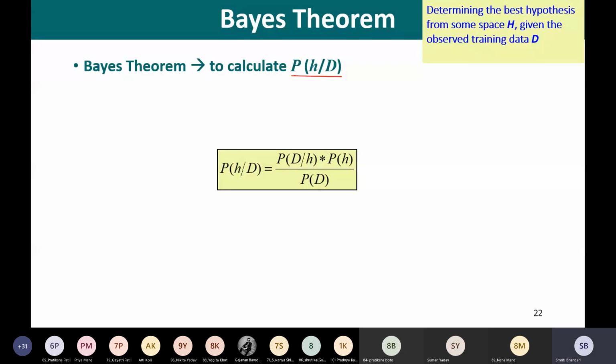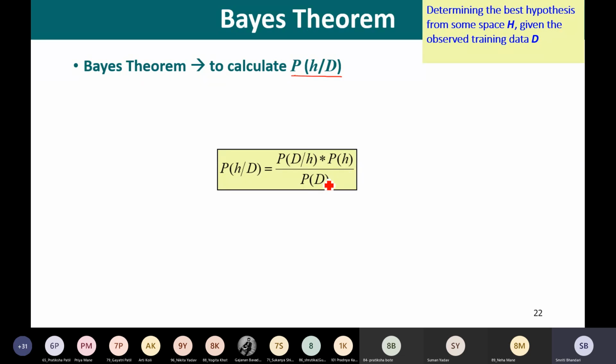So I'll repeat how we have written this. What we want to compute? We want to compute the probability of hypothesis H given D. So this probability of H given D is equal to probability of D given H into probability of H